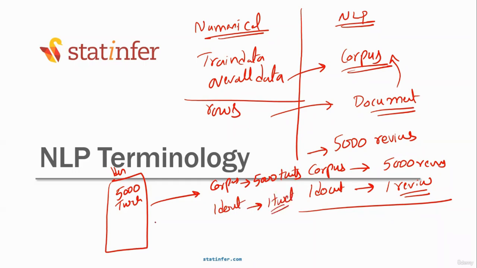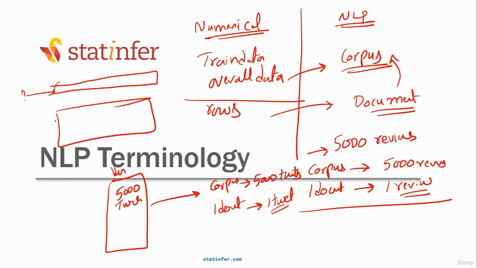So is it true that sometimes one document contains only one line? Sometimes one document is a couple of lines, a paragraph. Sometimes one document is maybe 3-4 paragraphs put together.